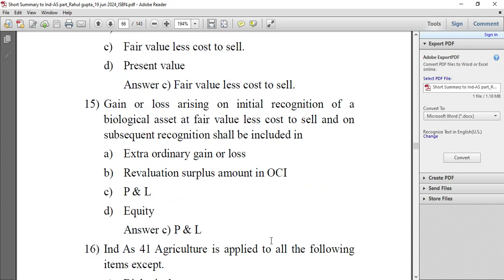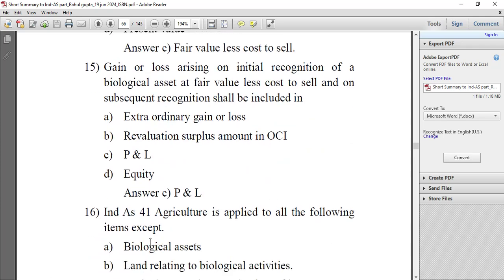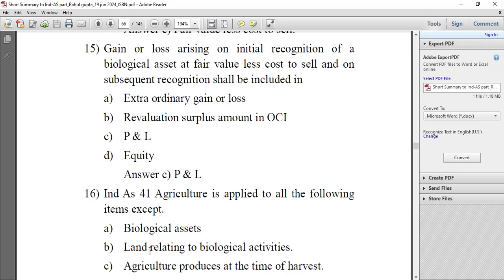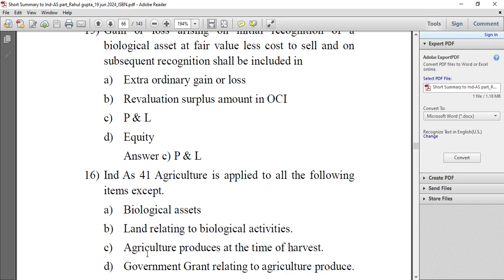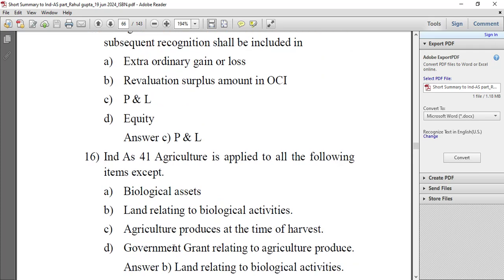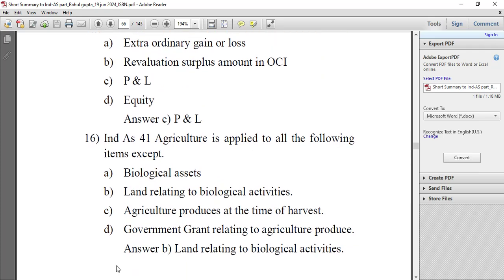Ind AS 41 agriculture is applied to the following items except: biological assets, land relating to biological assets, agriculture produce at the time of harvest, government grant relating to biological assets. Answer B, land relating to biological assets.